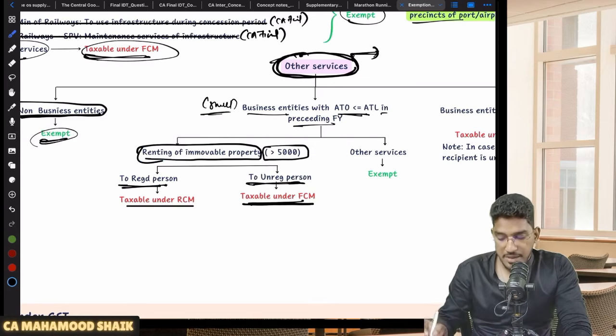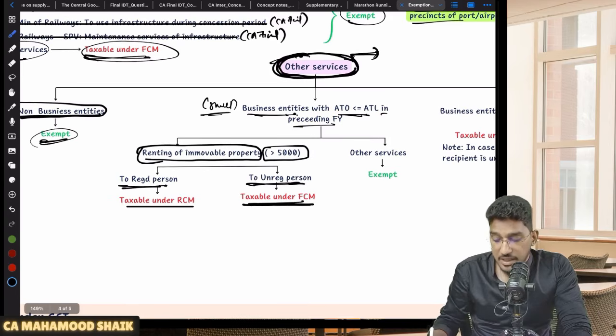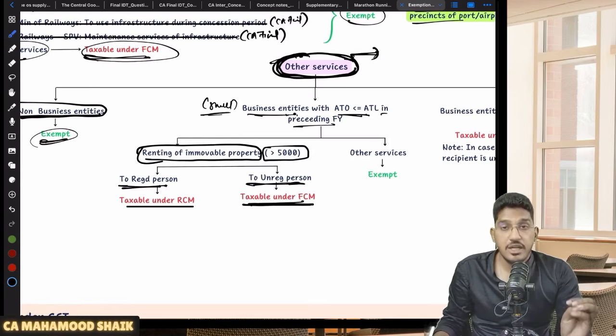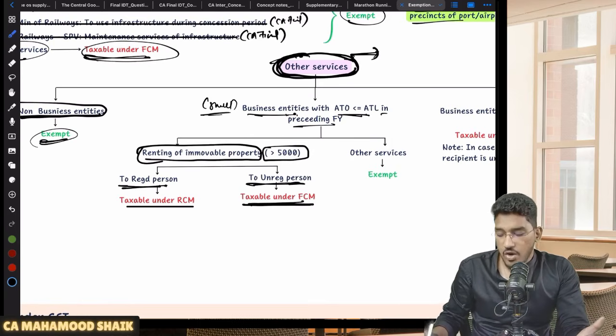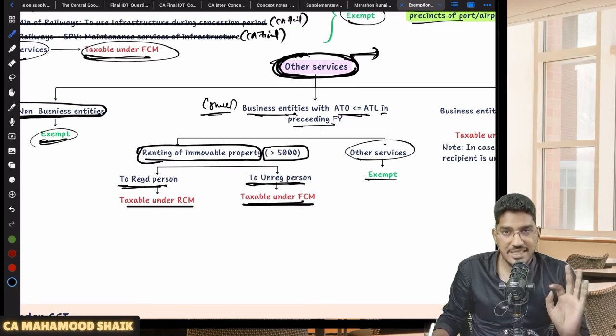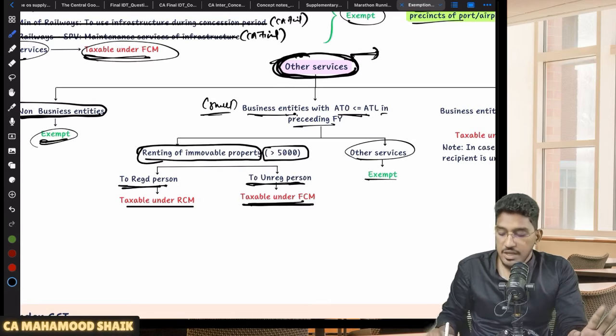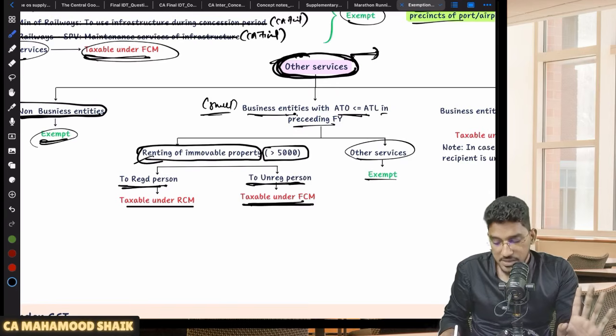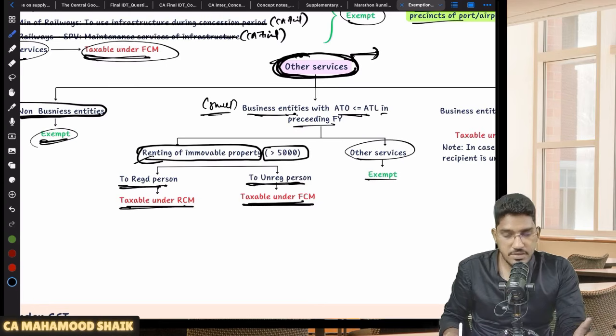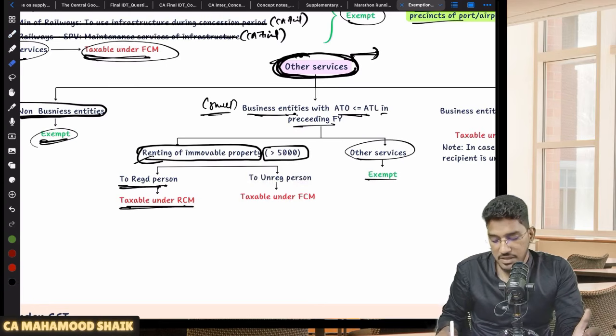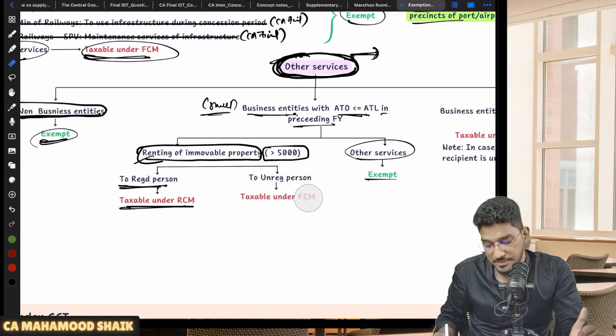So once again, if you come back to the chart, other services provided by the government and the recipient is a business entity, that business entity is a small business entity whose aggregate turnover is less than the applicable threshold limit in the preceding financial year, then all other services will be exempted except the renting of immovable property. That too, renting of immovable property when the consideration is more than 5,000 rupees, it will become taxable. If the recipient is a registered person, taxable under reverse charge mechanism. If the recipient is an unregistered person, it will be taxable under forward charge mechanism.